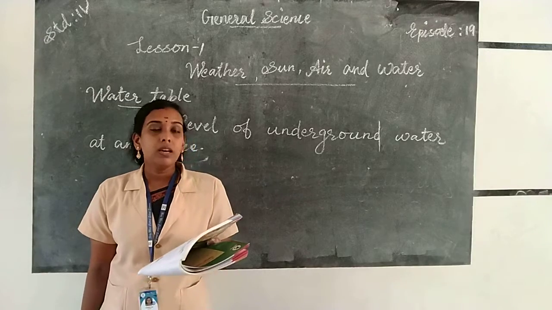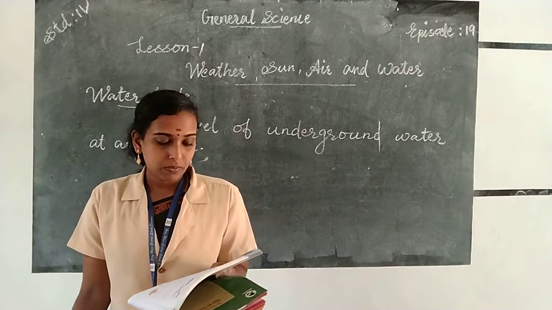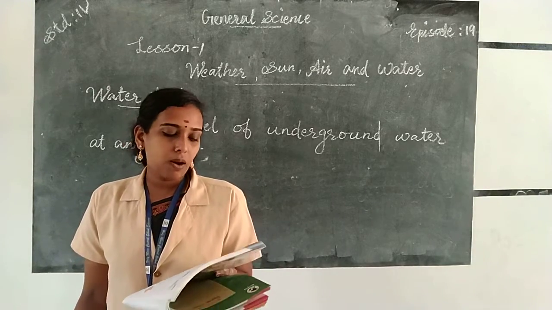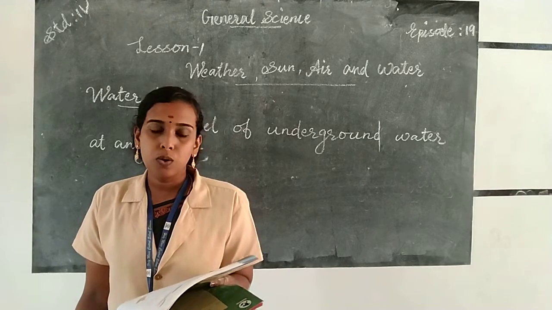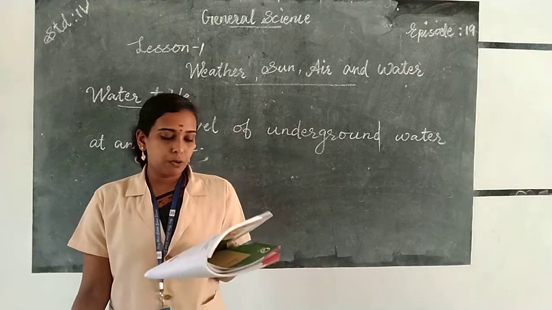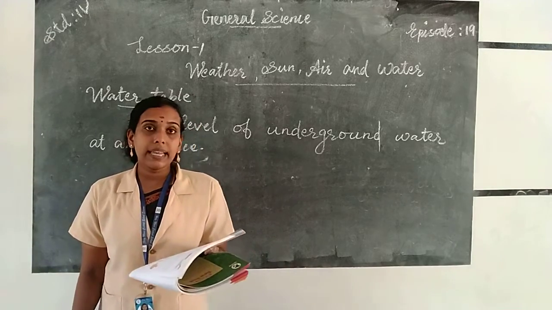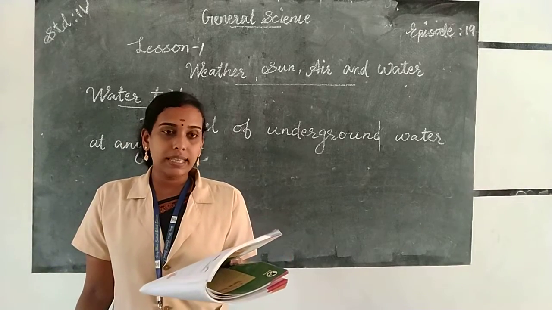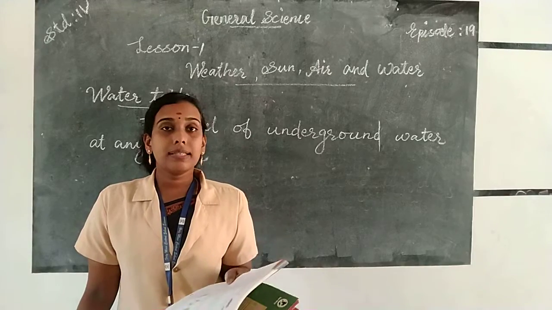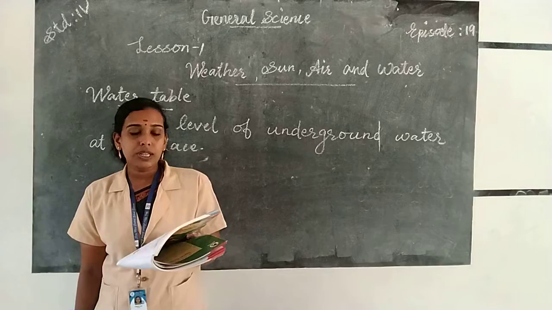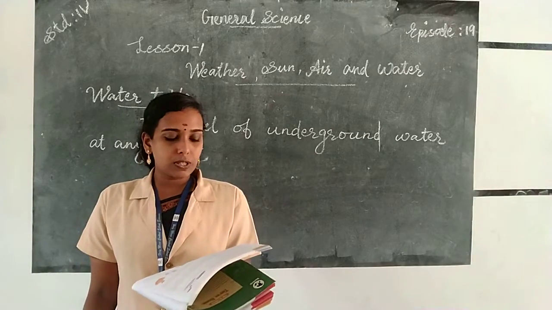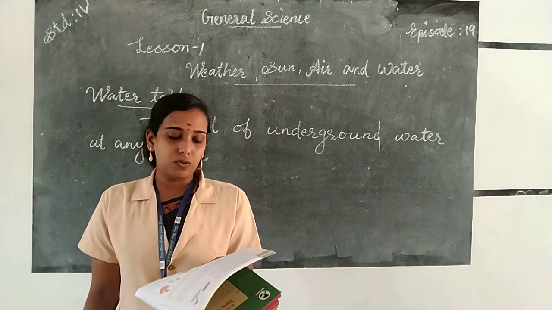Boiling. So look at your textbook. The simplest way of killing germs and bacteria present in the water is through boiling. Water should be boiled for at least 15 to 20 minutes. Okay. After boiling, special care should be taken to store water properly for use.